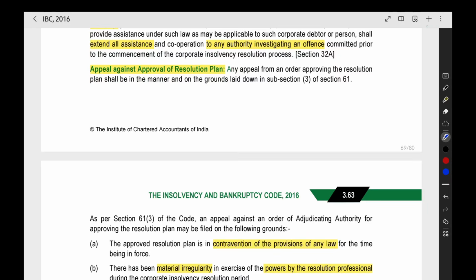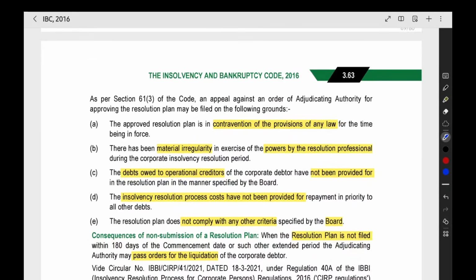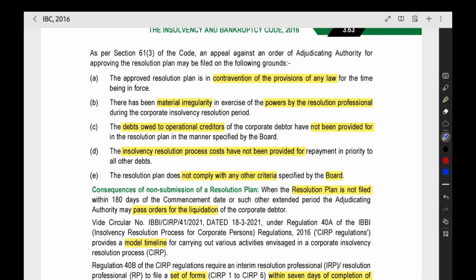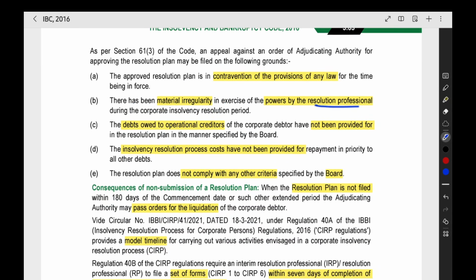That is given here. So against the NCLT you can go for an appeal on the following grounds. What are all the reasons for which you can file the appeal? It is in contravention of any law. The plan is against any law. It is illegal. Then you can go for the appeal. Then there is a material irregularity in the exercise of powers by the resolution professional. The resolution professional did not work properly. There is a material problem in the work of the resolution professional.